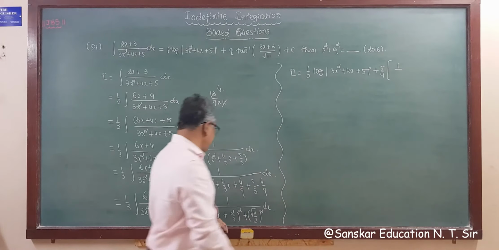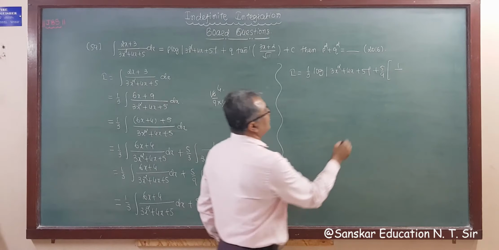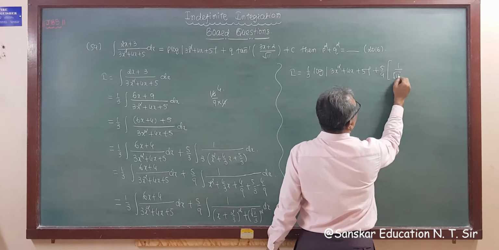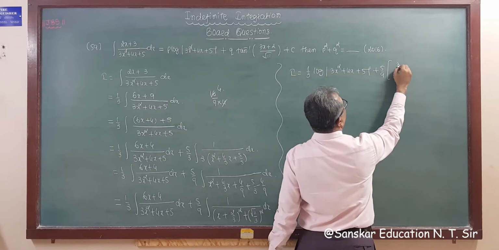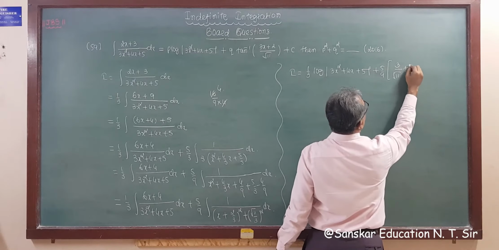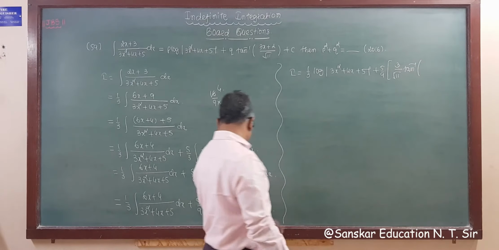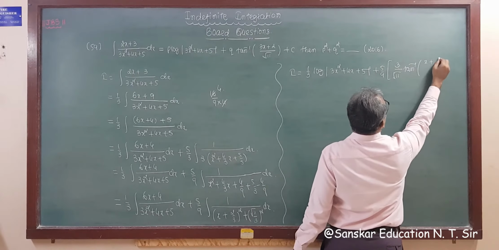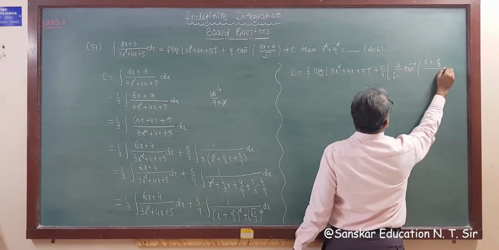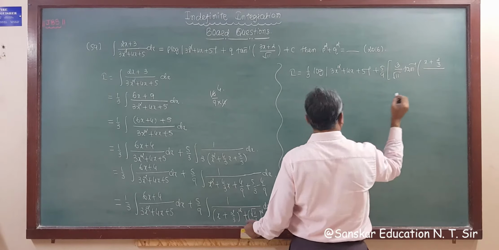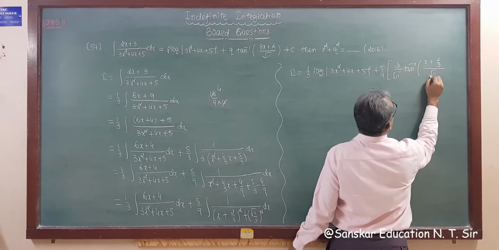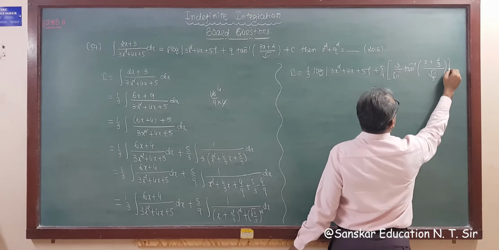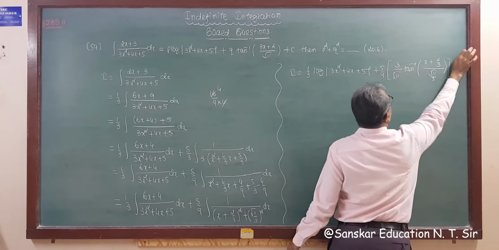A is root 11 by 3, so root 11 by 3 comes to the numerator, tan inverse x. X is x plus 2 by 3, so (x plus 2 by 3) whole upon a. A is root 11 by 3, so root 11 by 3.